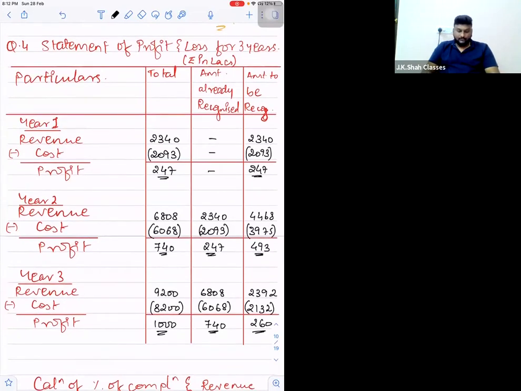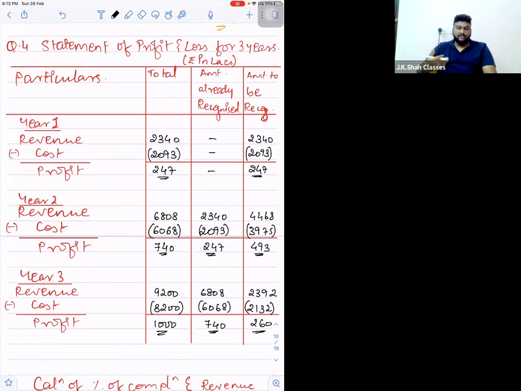Right? Mark this question as important from the exam point of view, because already 2 or 3 times the same question has been asked, same figures they have used. You have to draft it in the same manner in exam. So this is the first table. And I'm also showing the second table once again.